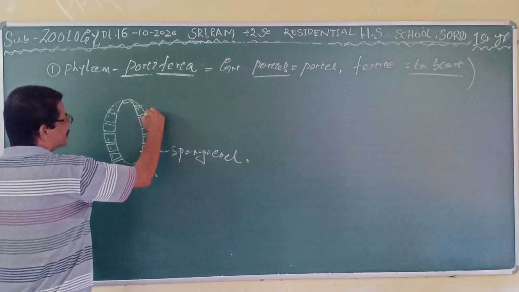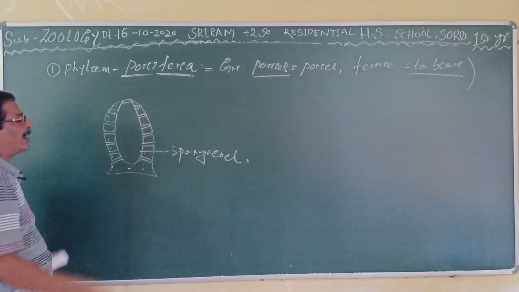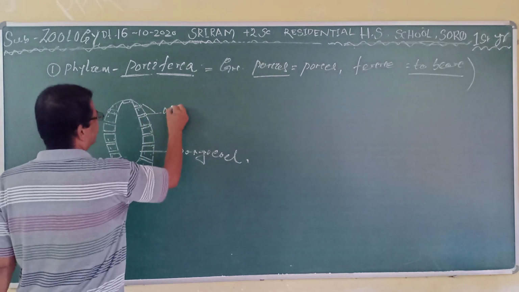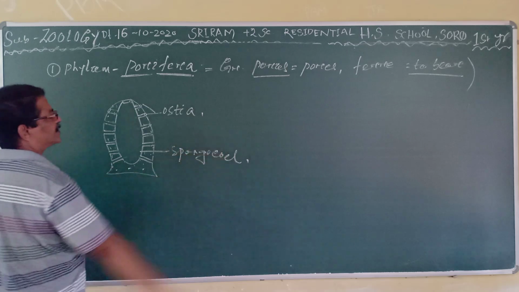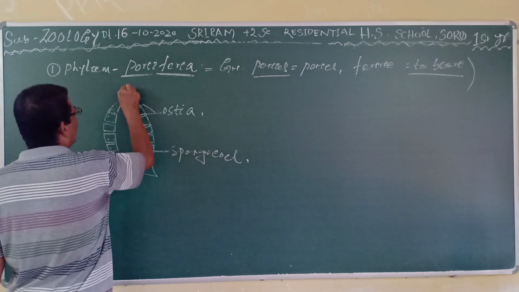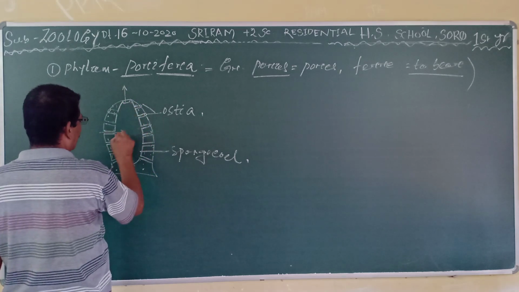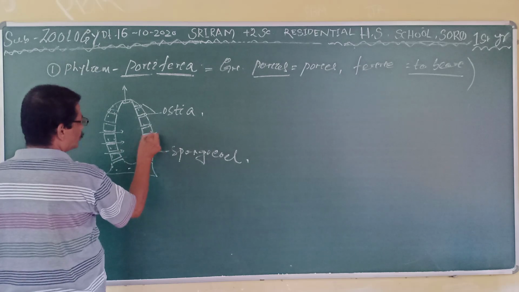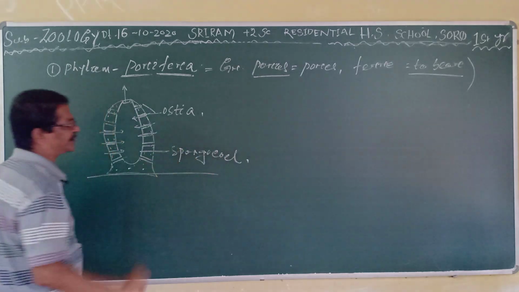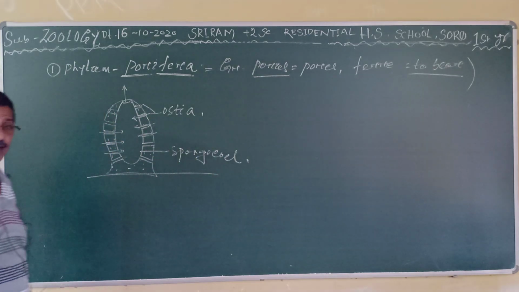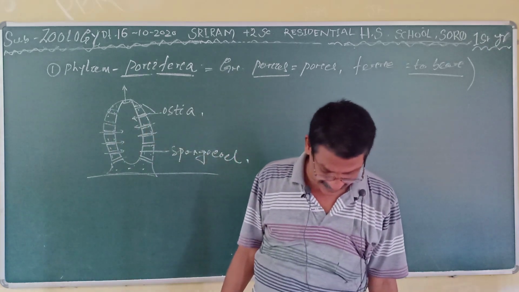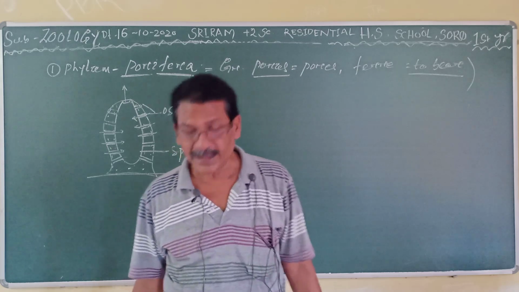The body must contain a large number of pores on its body surface, and inside there is a cavity. These pores are called ostia; plural is ostia, singular is ostium. Through these pores the water is entering, because it is purely aquatic in nature, and mostly marine.